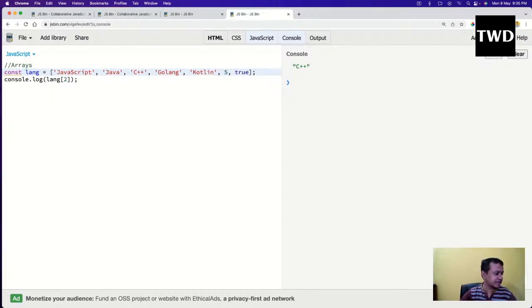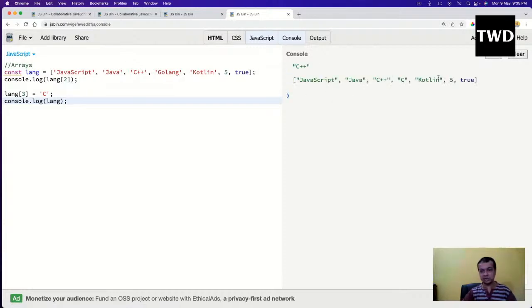The next thing is that if you want to add a new element to an array, you can do it like this: lang of 3 equal to C, and console.log of lang, and it will give me this.